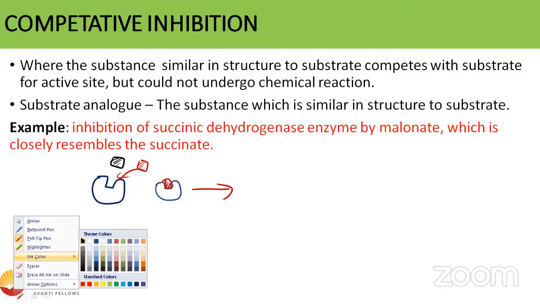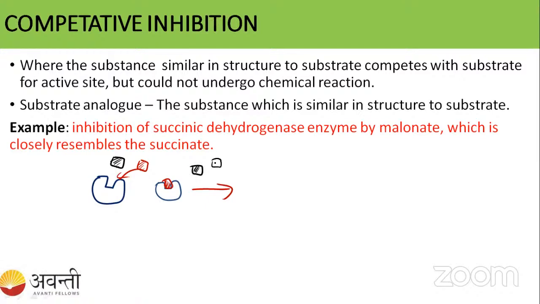See here, now I am increasing the substrate concentration. So now what will happen? The enzyme comes to know, oh my god, it is not my substrate, it is an inhibitor. I have to remove this. So it will remove the inhibitor and bind to the substrate.